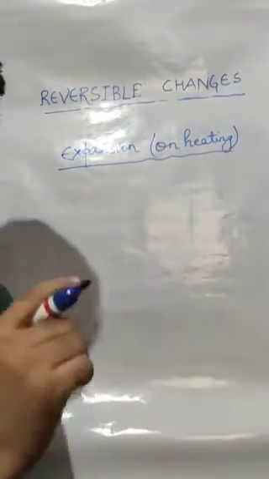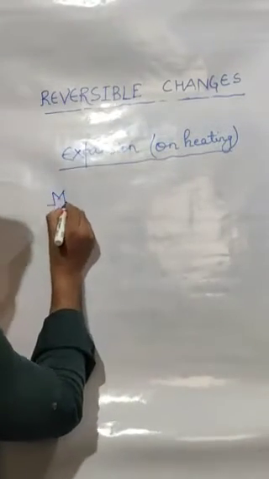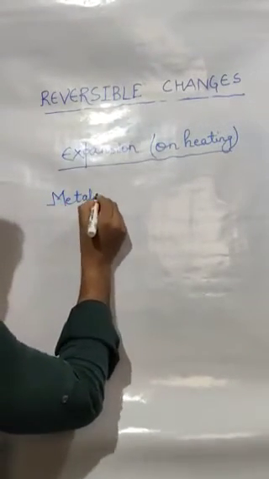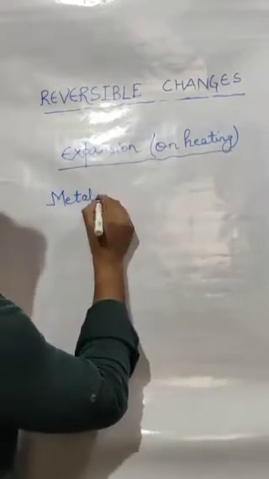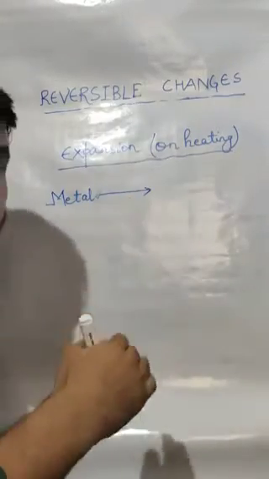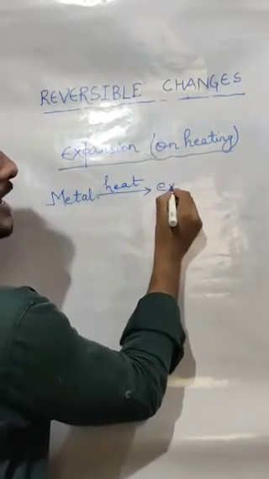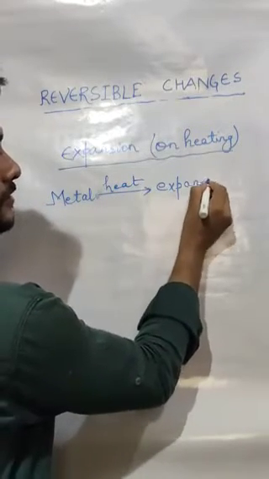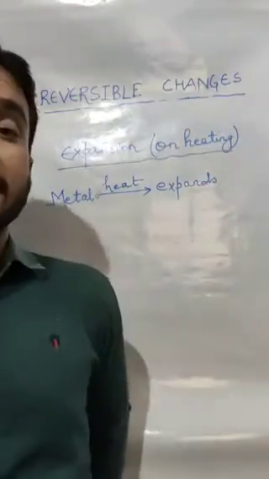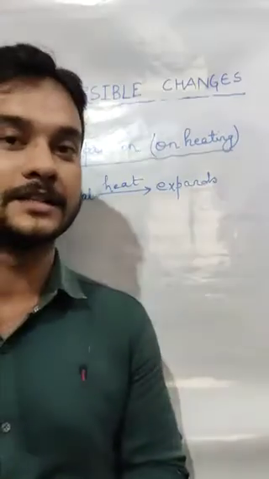So I am taking a piece of metal. Okay, metal. When this metal is heated, it expands. Expands means it becomes slightly bigger in size.